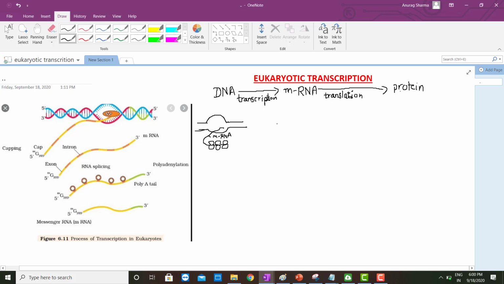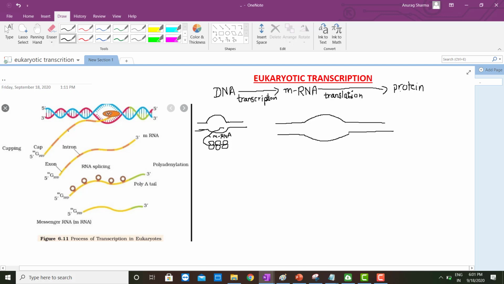Here the RNA formed by the process of transcription undergoes processing, and there are 3 steps of processing in eukaryotes. Here is the diagram. In this diagram the mechanism of transcription in eukaryotes is shown.